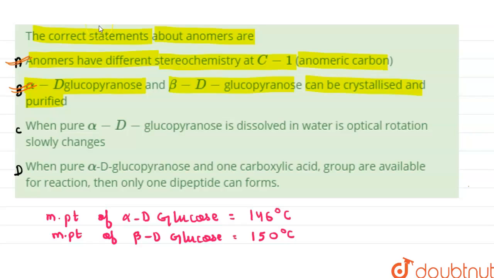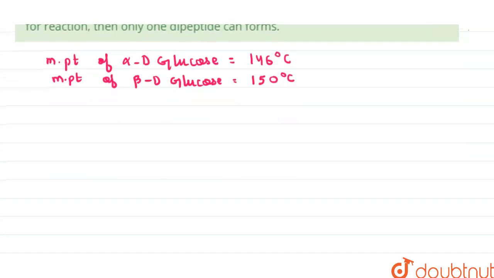The C statement is: when pure alpha D glucopyranose is dissolved in water, its optical rotation slowly changes. It is correct because glucose shows the tendency of mutarotation, and due to mutarotation any particular form of the glucose can exist in an equilibrium mixture of three components.